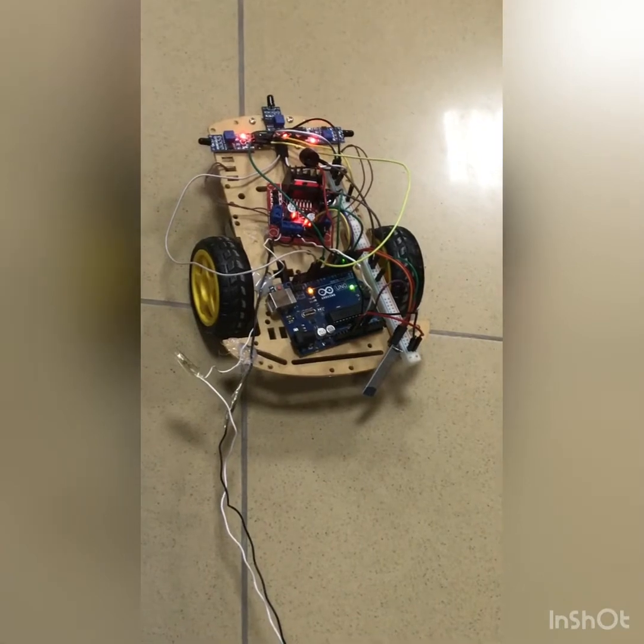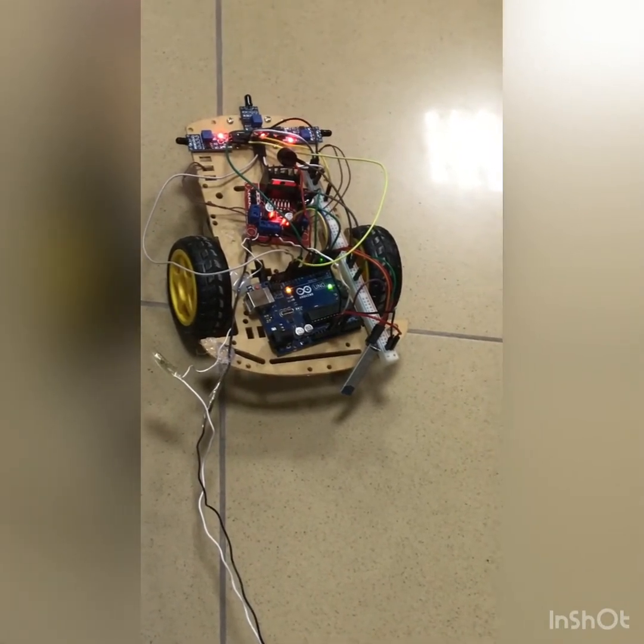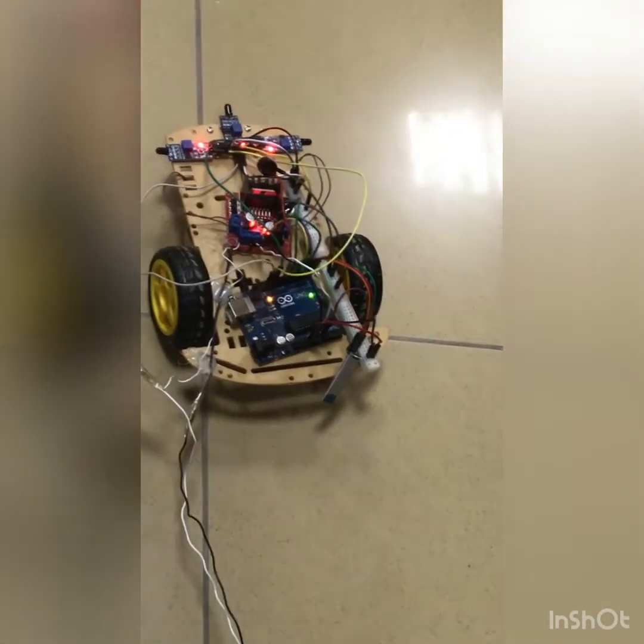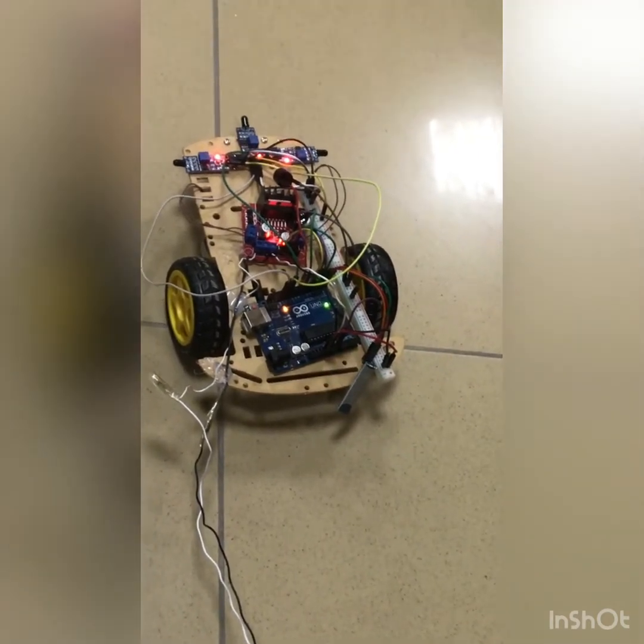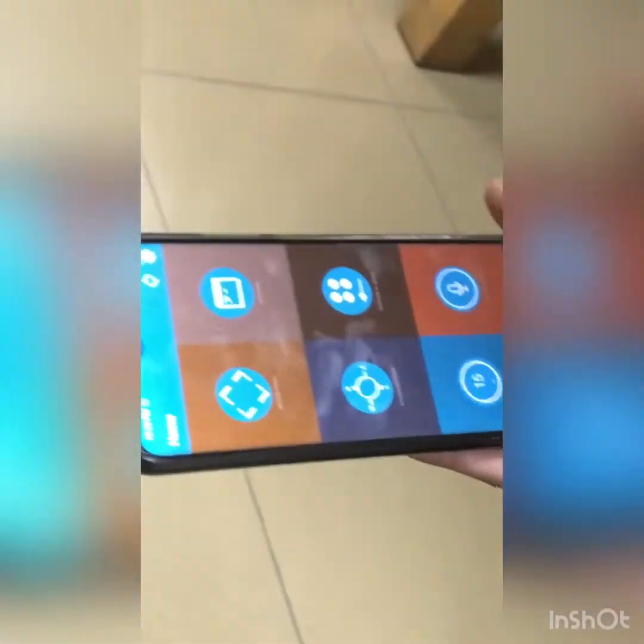This is our project number 6, smart gesture control using the Bluetooth module HC05. This is a Robocar which is controlled by using mobile phone gestures. So let's start our demo here.